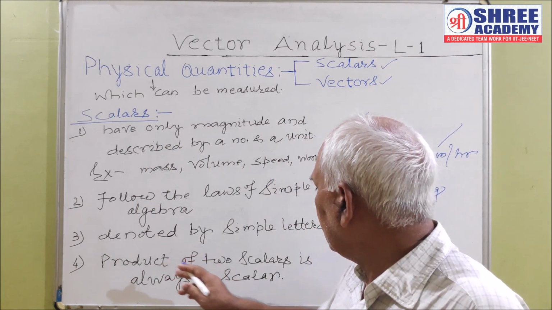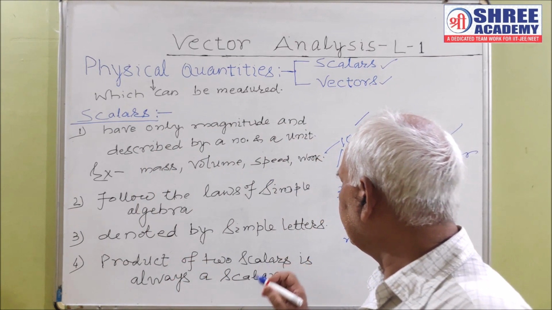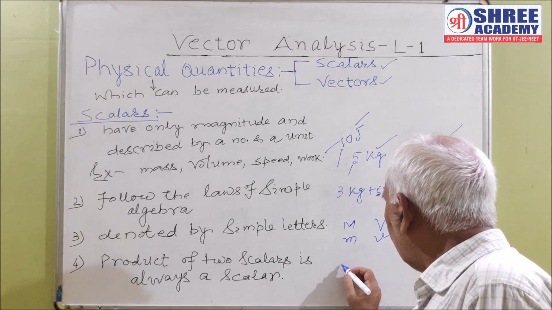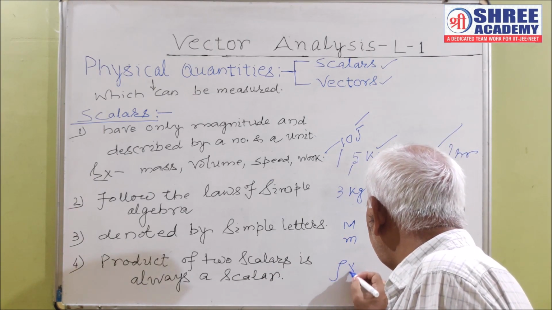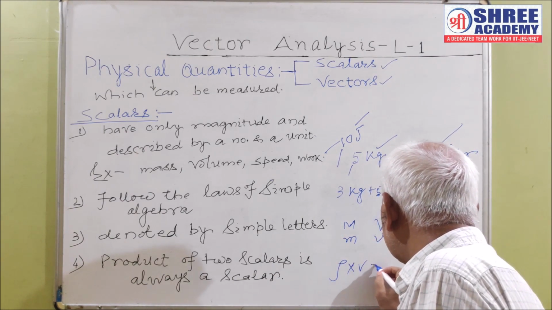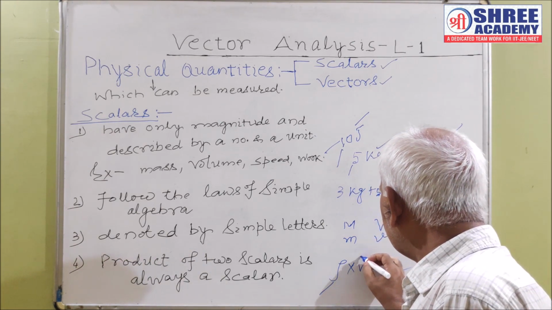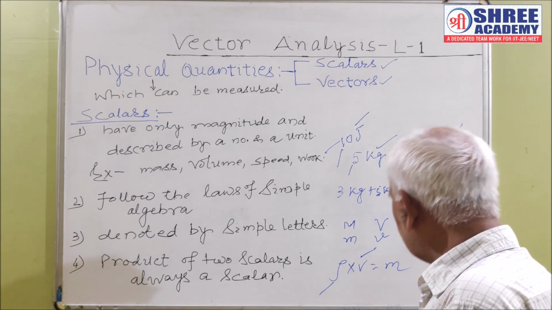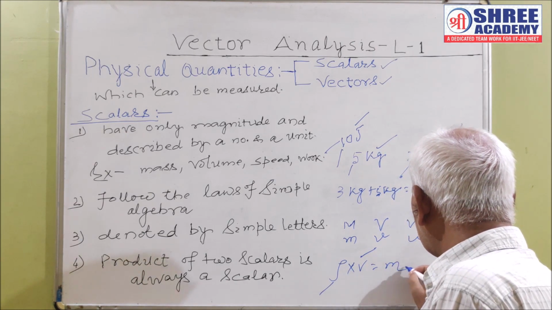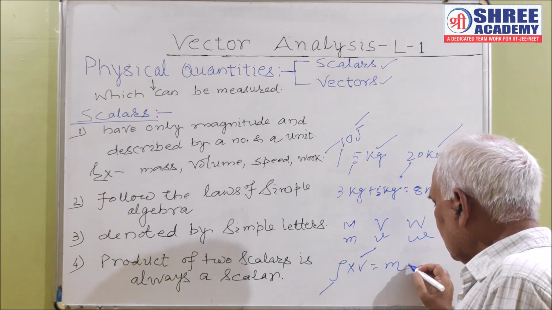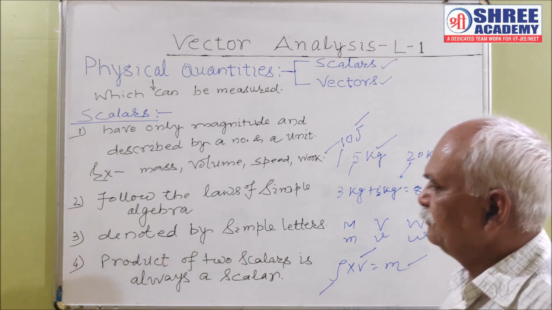Next point is the product of two scalars is always a scalar. When density is multiplied by volume, it gives mass. Here density is a scalar, volume is also a scalar, and its product, mass, is a scalar.